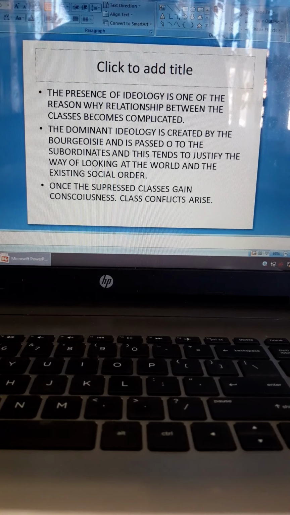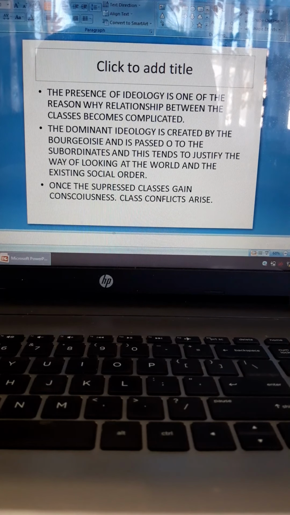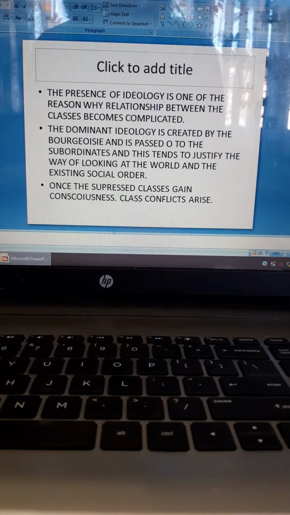So the dominant ideology is created by the bourgeois and is passed to the subordinates, and this tends to justify the way of looking at the world and the existing social order. So we tend to believe everything that is told to us by the higher authority. Suppose even in studies a certain syllabus is given to you by the board, so you have to follow that syllabus no matter what, because that is what we've been told by the higher system.